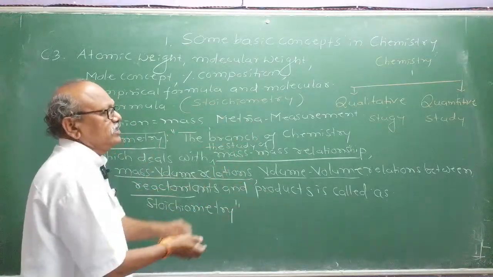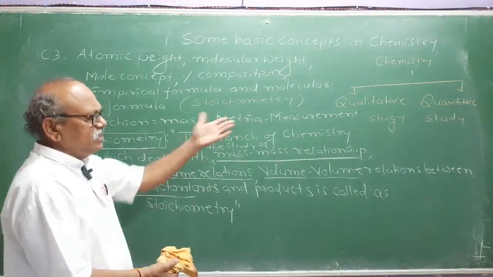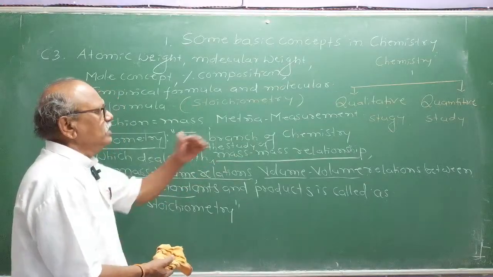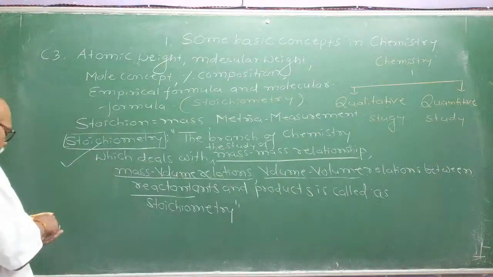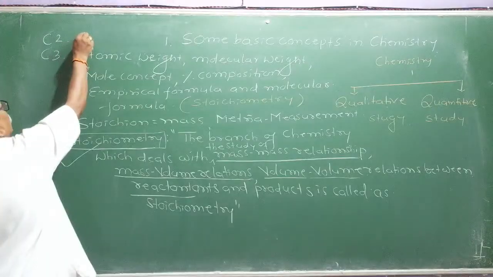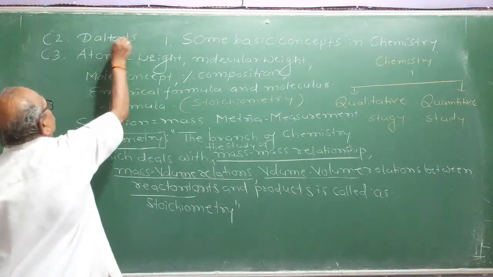Why is it balanced? According to the law of conservation of mass given by Lavoisier. Yesterday we studied the law of definite proportion, right? So different laws you studied, okay? So today we are continuing with the same part here. In the second part we are left with one theory called Dalton's atomic theory.